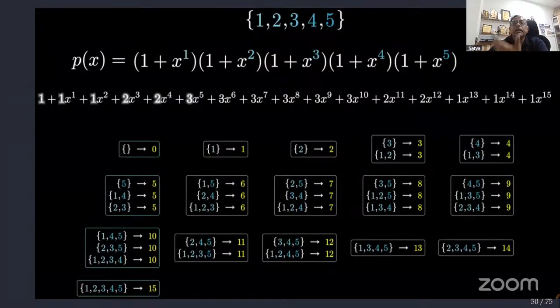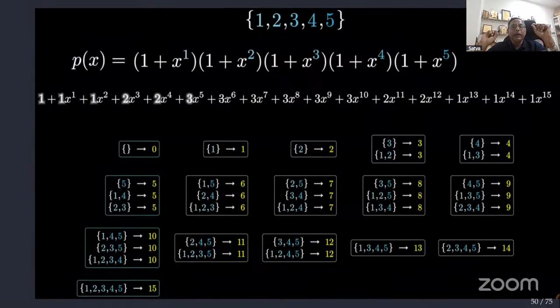One of the first problems is related to combinatorics. In this application, you take 1, 2, 3, 4, 5. Our goal is to know all the subsets of that whose sum is equal to some number. For example, how many subsets of 1, 2, 3, 4, 5 will give you sum equal to 6 or sum equal to 7? You know that the total sum can be 15 only. You take any subset of 1, 2, 3, 4, 5, and the sum goes from 0 up to 15. So how do we get these numbers? It's an example for 5 only. We can extend it to any n.